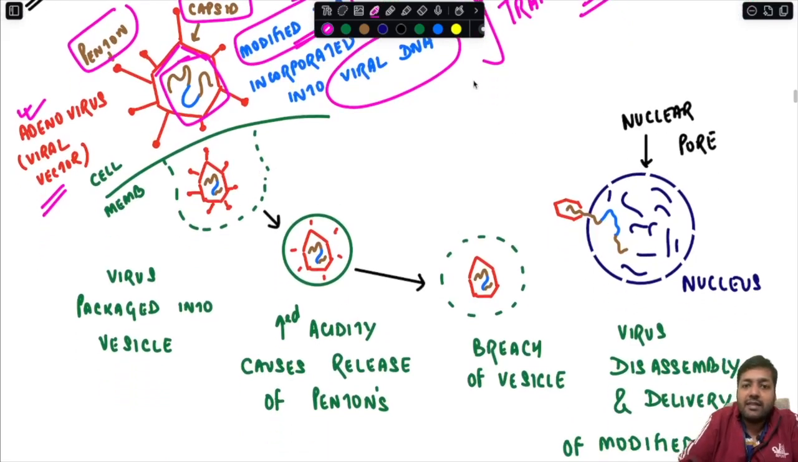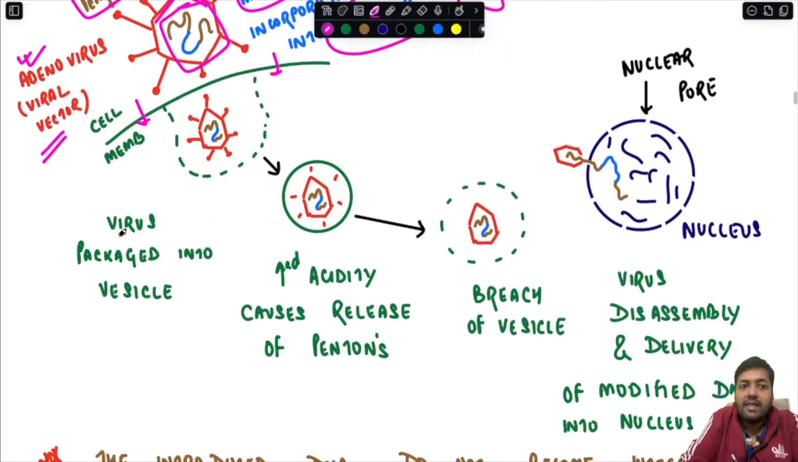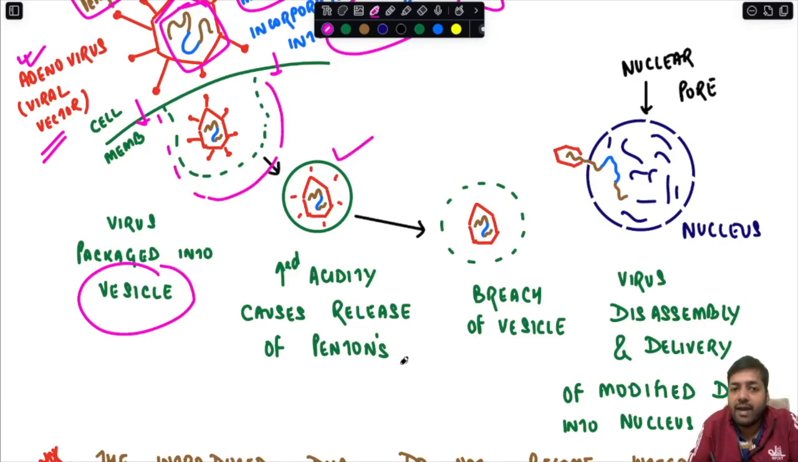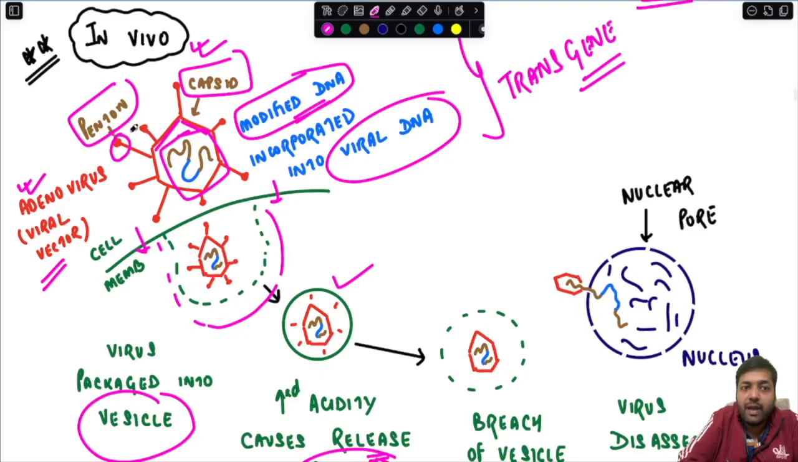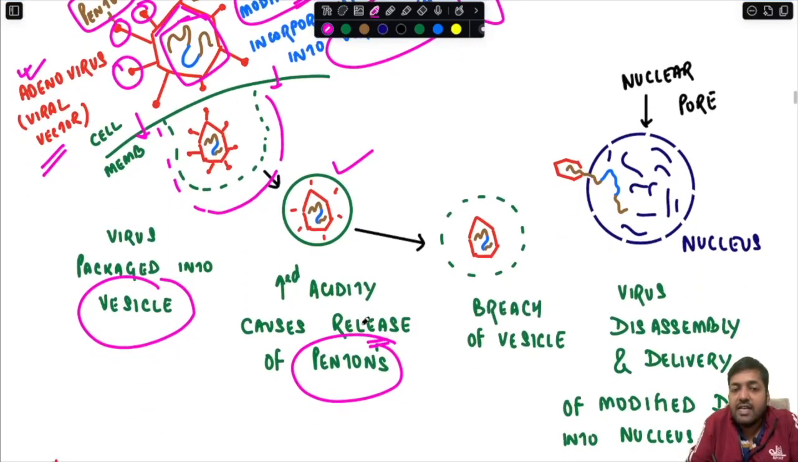Now what is happening is that this is the host cell. This viral DNA is entering the cell membrane, and as it enters, the virus gets packaged inside a vesicle. So the increased acidity inside the cell causes release of what is known as the penton. As I told you, these spiky projections form the pentons. Increased acidity causes release of pentons, which leads to breach of the vesicle. The vesicle dissolves because of the release of the pentons.